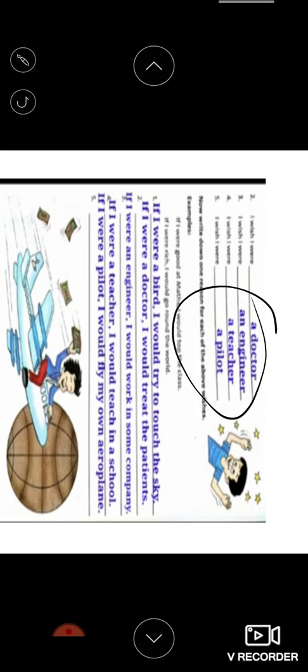Any 5 wishes. Now you see, children, now write down one reason for each of the above wishes. Already you have written some wishes in the above sentence, 5 wishes, okay? But now you have to write the reason why you wished that, right? For example, I said that I wish I were having a tank full of chocolates. Then you have to write the reason. If I had a tank full of chocolates, I would get a chance to eat it every day, right? In that way, you can write.